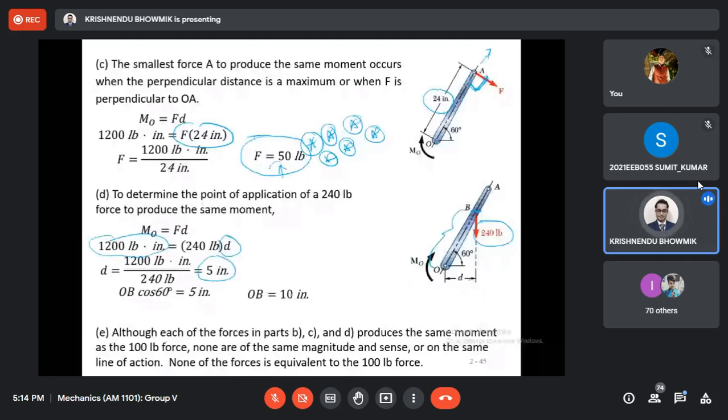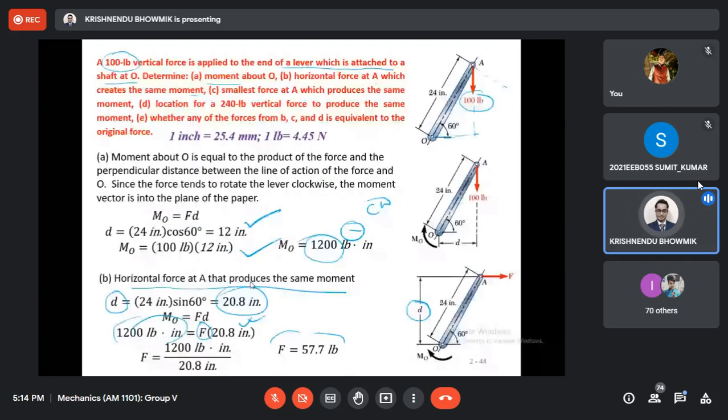Let me go once again. Initially, it is told to apply a 100 pound force in the vertical direction, see the moment, 1200 pound inch. Apply a horizontal force to produce the same moment. Here the moment arm is a little more. Initially the moment arm was 12 inch. Now in this case the moment arm is 28 inch. This is better, a bigger moment arm, so less force is required to produce the same moment. Second one, the moment arm is 24, so the force will be minimum because the force has been applied perpendicular to this line.